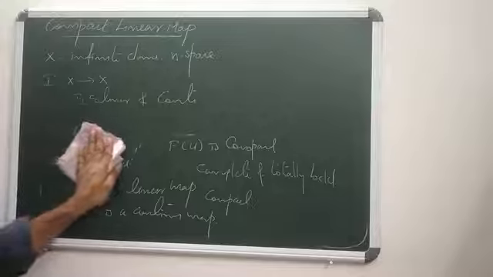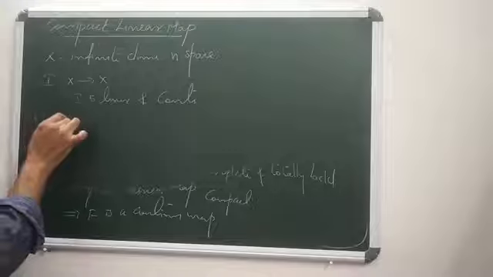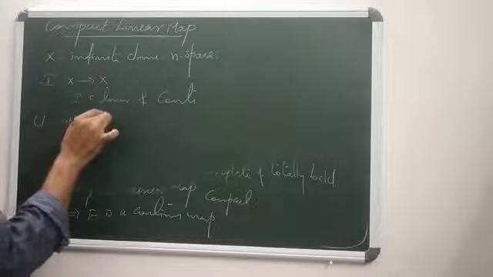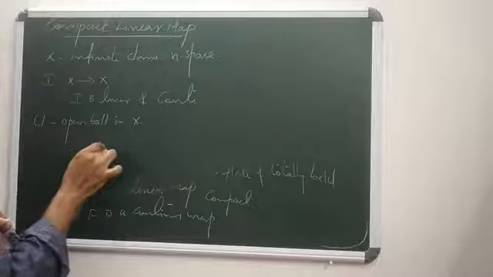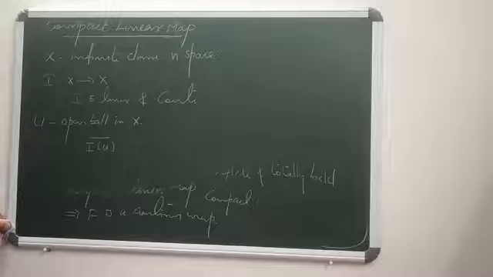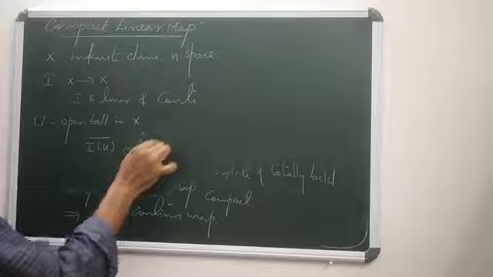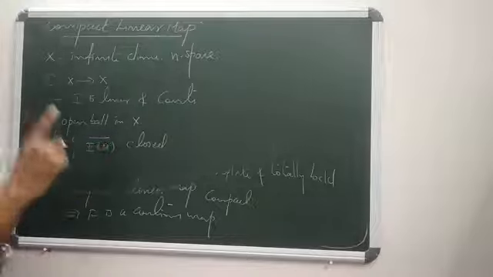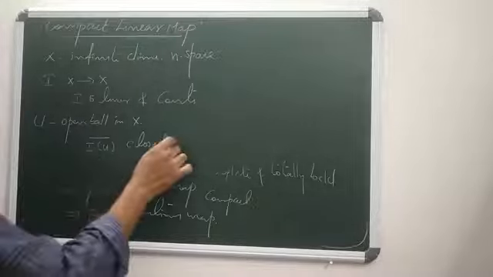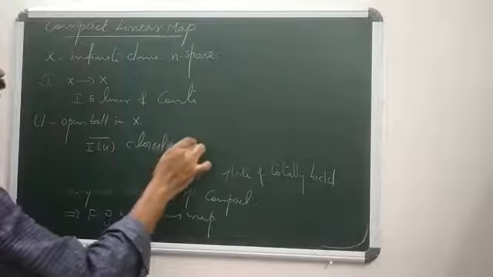Now consider, suppose U is an open ball in X. Then clearly consider this I of U closure. I of U closure is a closed unit ball. We know that I of U is an open unit ball, so U is a unit ball. Then I of U closure is a closed subset of Y. Here I of U closure is closed, which is the closed unit ball in X.